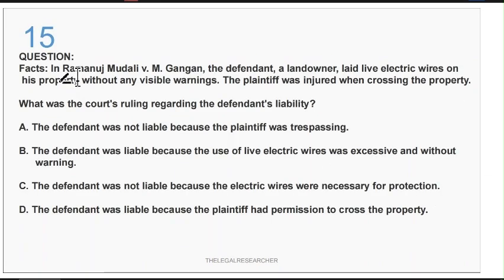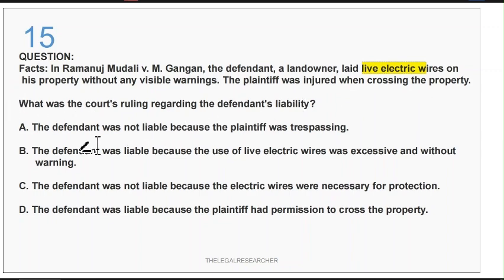Question number 15. In Ramanuj Mudali versus M. Gangan, the defendant, a landowner, laid live electric wires on his property without any visual warnings. The plaintiff was injured when crossing the property. So, considering these facts, what was the court's ruling regarding the defendant's liability?